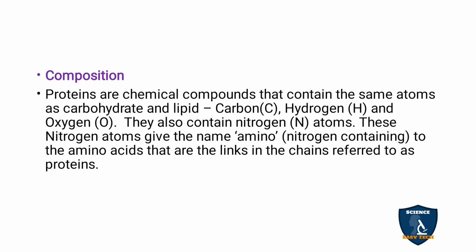Next, moving on to the composition of amino acids. Proteins are chemical compounds that contain the same atoms as carbohydrates and lipids. So what is common? Carbon, hydrogen and oxygen are common in all carbohydrates, lipids and proteins. But in proteins you have an additional atom, that is nitrogen. The nitrogen atom gives the name amino. So the nitrogen-containing amino acids are the links in the chains referred to as proteins. Proteins contain carbon, hydrogen, oxygen and nitrogen. That's why they are called amino acids.